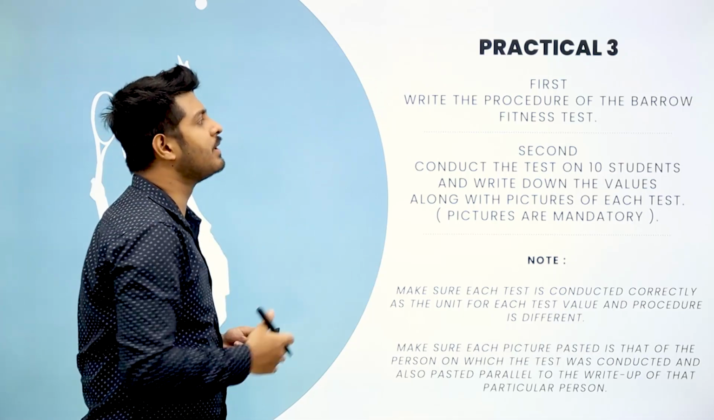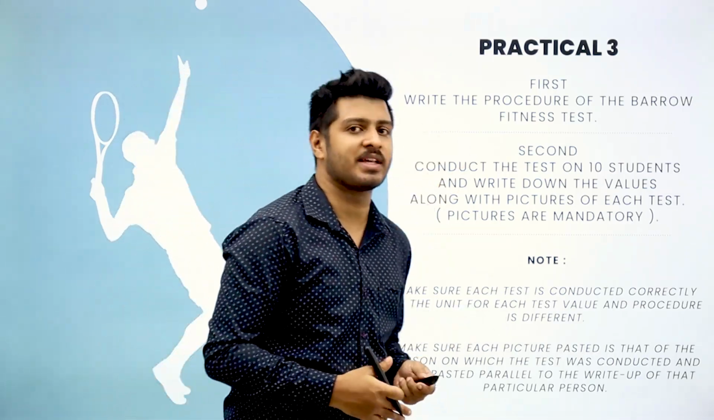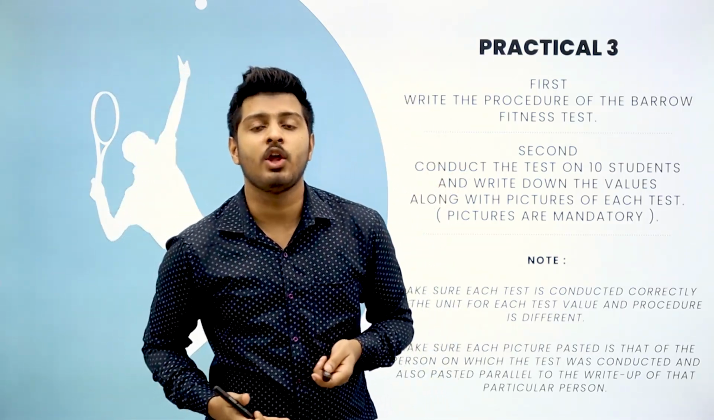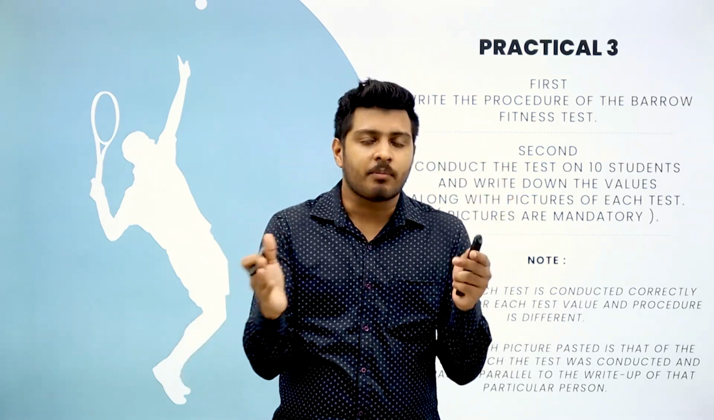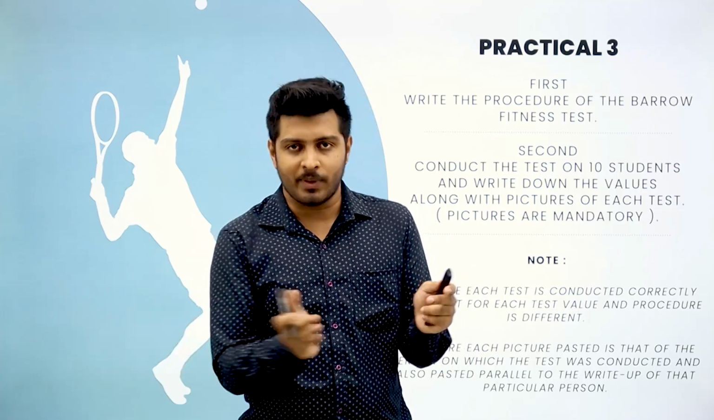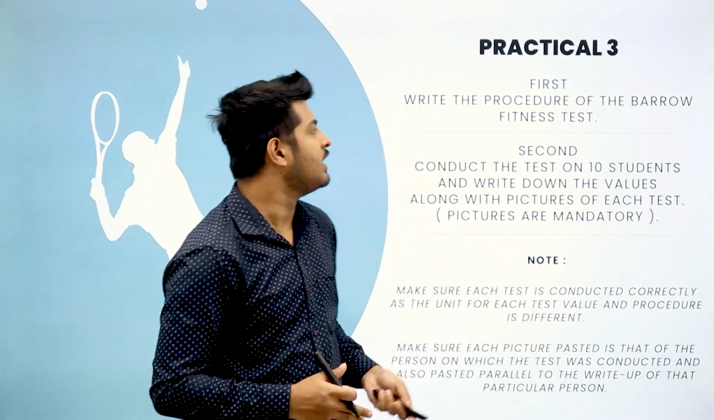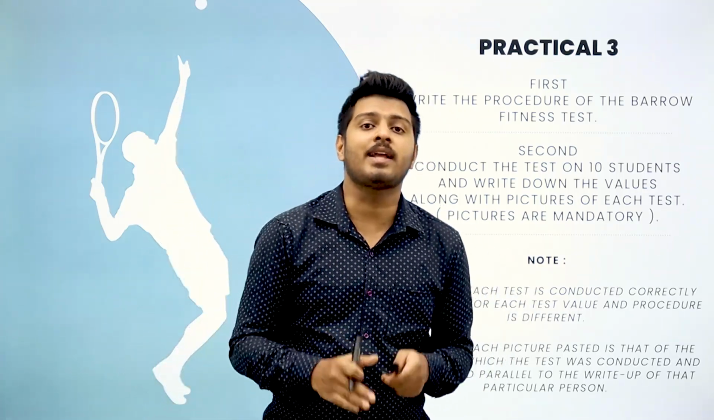Next, practical number 3, you have to conduct Barrow test. Like I said, Barrow test also is a youth fitness test. This has to be conducted on children from the age of 13 to 20 to 22. Basically, this is the range you have to conduct the test. So you have to conduct this test on 10 candidates.